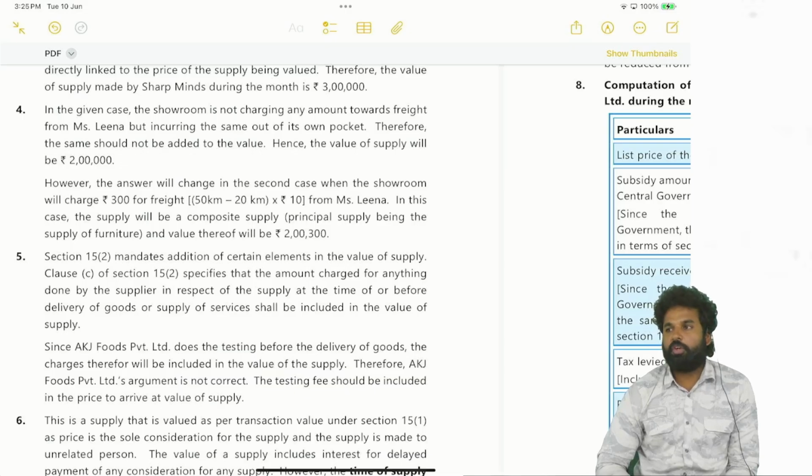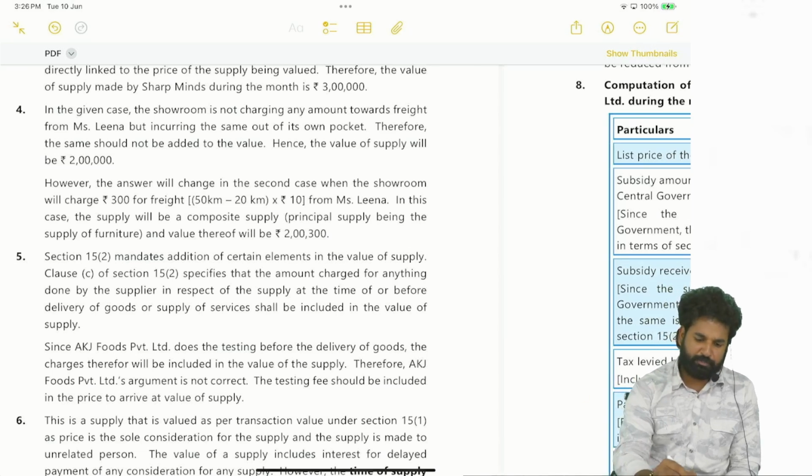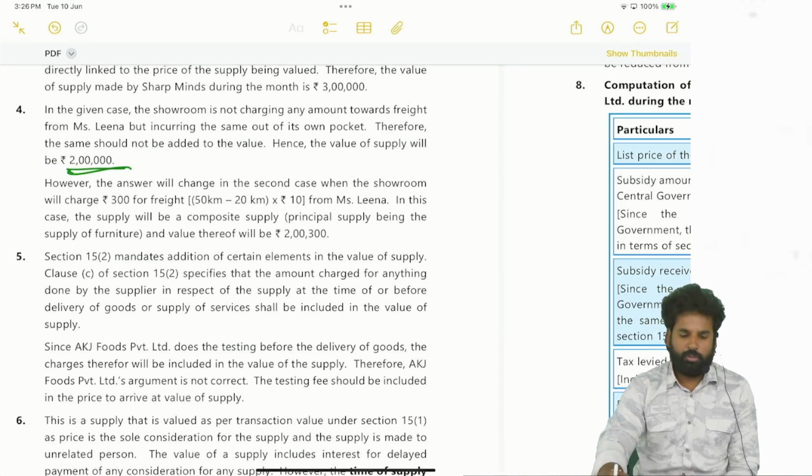Okay, this comes under which clause? 15(2)(c), incidental expenses. So if the incidental expenses are made by the supplier, added to the value. Okay, if the incidental expenses are not there, it will not be there. See, in the first case, incidental expenses are there. The residence is 18 kilometers away from the supplier's place, which is free of cost. That means he is not charging anything. So that's why just the value will be the price, which is 2 lakhs only.